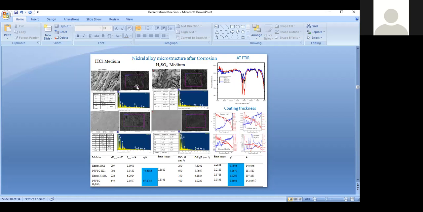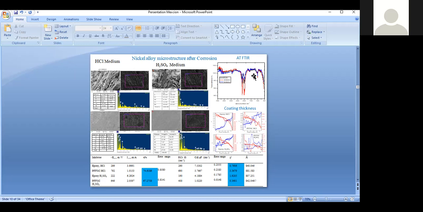Then the surface morphology shows that in the HCl medium the epoxy coated surface is badly damaged as compared with the polyaniline coated alloys. Here also, in the sulfuric acid medium the epoxy coated surface is totally damaged as compared with the polyaniline coated alloys. From that we conclude the polyaniline functionalized porous carbon is an excellent resistant across media, in both sulfuric acid and HCl medium.